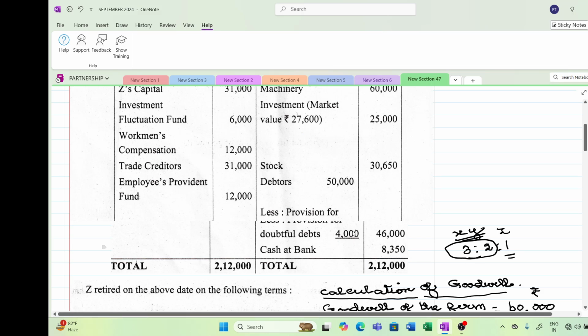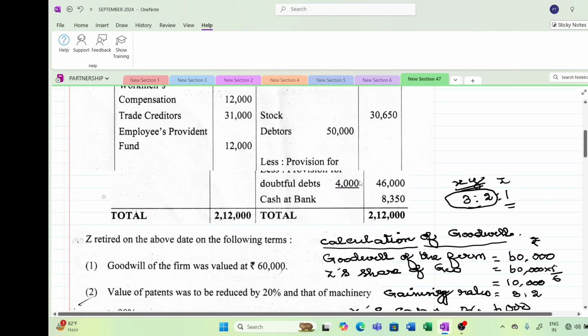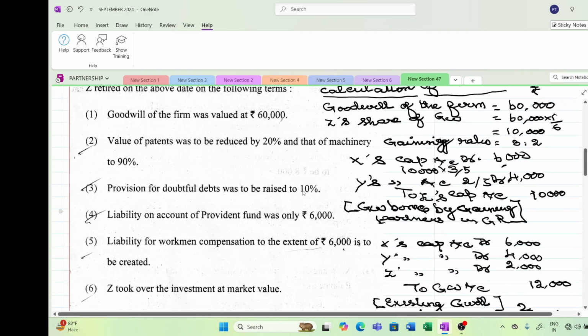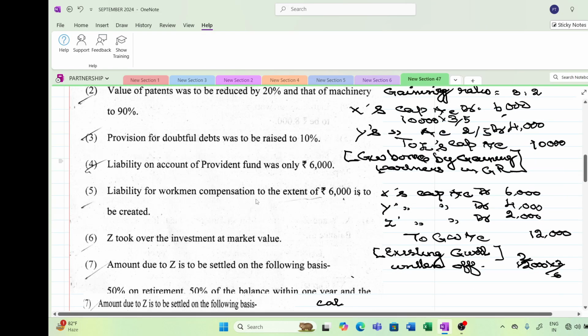Debtors, provision for doubtful debts has increased to 5,000. So already provision is there for 4,000. So you have to take only 1,000 to your revaluation debit and go to your balance sheet. 50,000 minus 5,000 will be 45,000. Cash at bank, we will close it at the end after making payment. See here, this one we have done, this one we have done, provision for doubtful debts we have done, and liability of provident fund has come down, so we have taken to revaluation account.